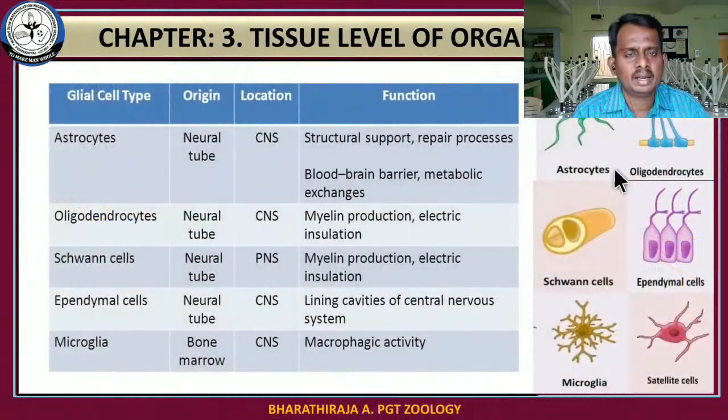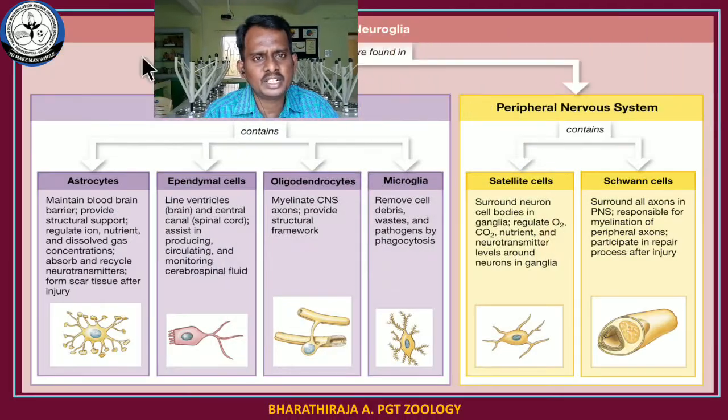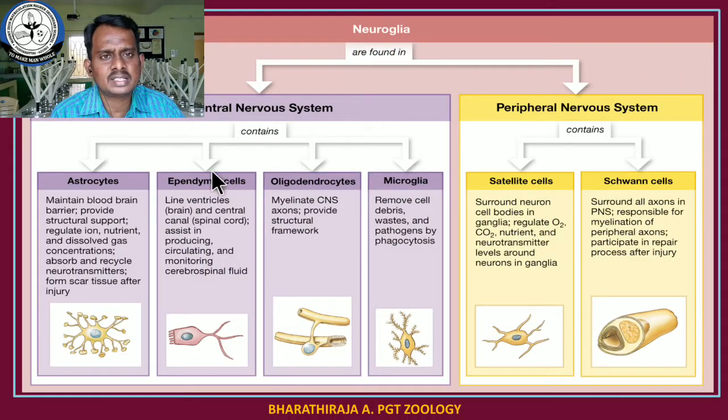The next thing is we are going to discuss the various types of neuroglial cells, the origin of these neuroglial cells, where they are located and what functions they carry out. The neuroglial cells are basically classified into two types based on their location. One is the neuroglial cells located in the central nervous system. Another one is the neuroglial cells located in the peripheral nervous system.